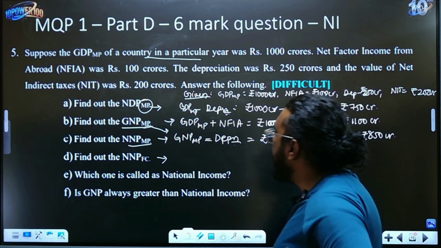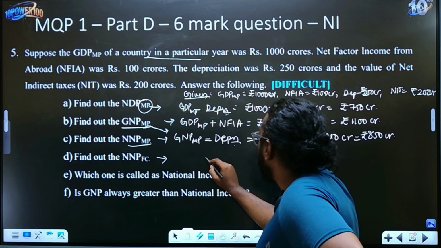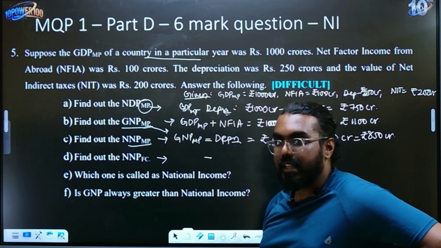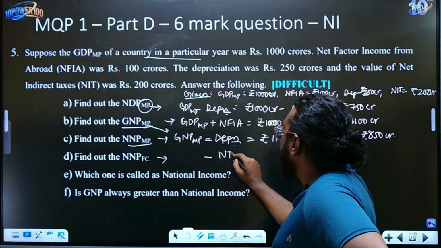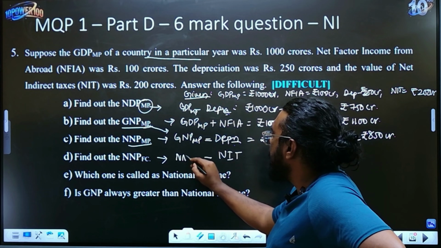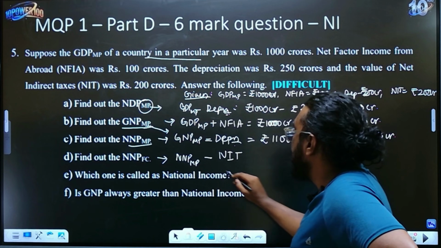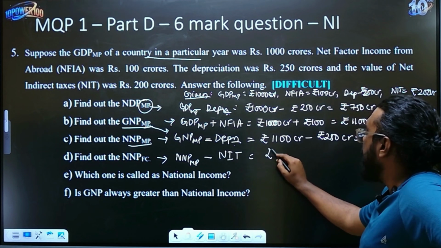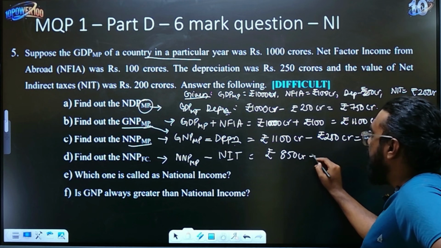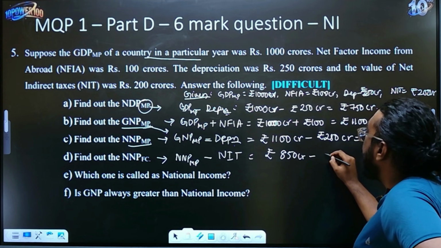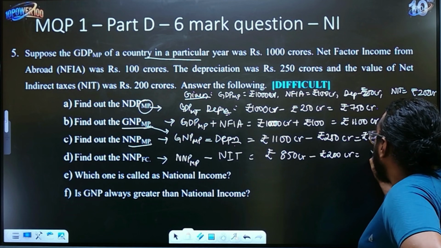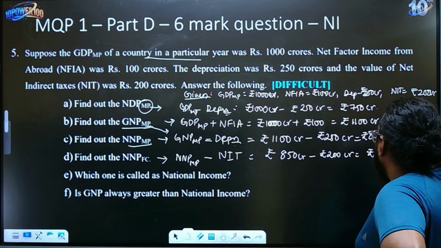Now what is NNP at factor cost? Now they have asked at factor cost. Factor cost means, like I have told you previously, you should always minus net indirect taxes. From what? You will minus it from your net national product at market price. So what's your answer? NNP at market price we found is 850 crores, minus NIT. What is NIT? They have given in the question, that is rupees 200 crores. So just minus this, you will get rupees 650 crores.